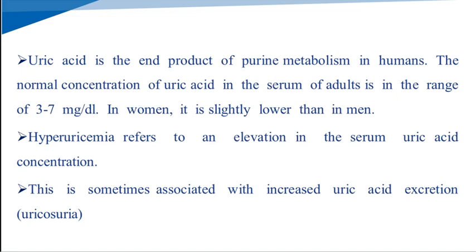In women, the uric acid production is slightly lower than in men. Hyperuricemia refers to the elevation in the serum uric acid concentration. This is sometimes associated with increased uric acid excretion, that is uricosuria.